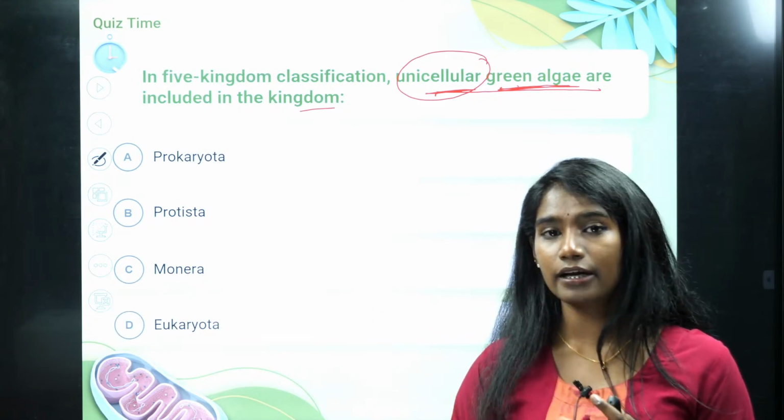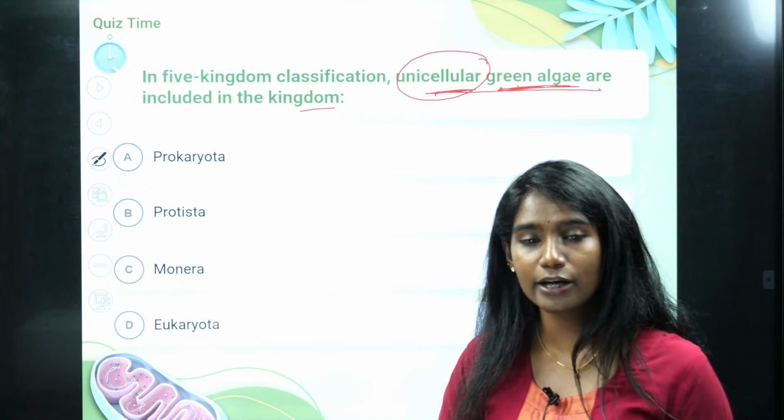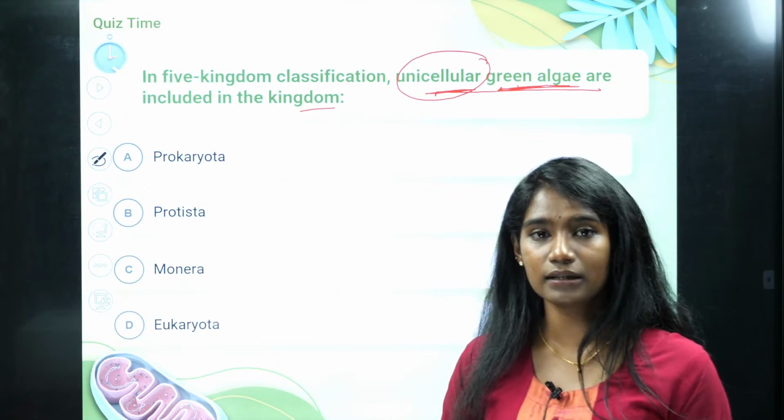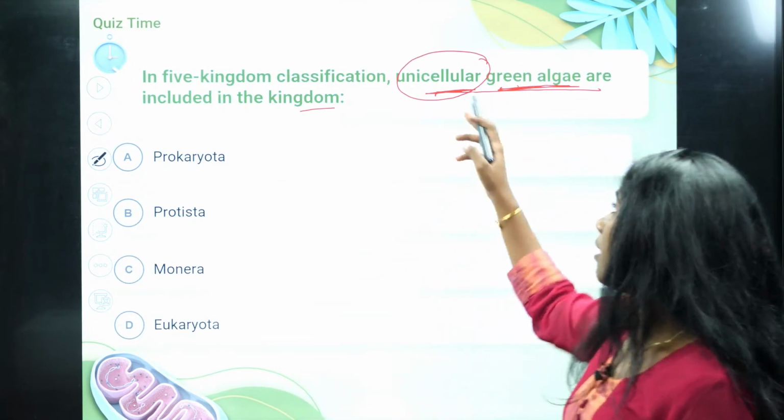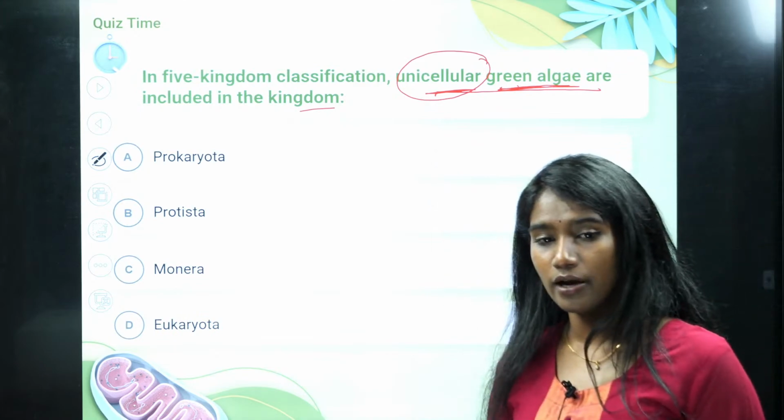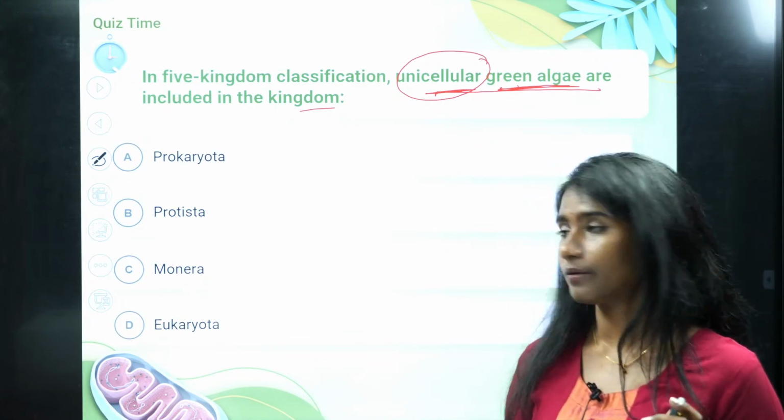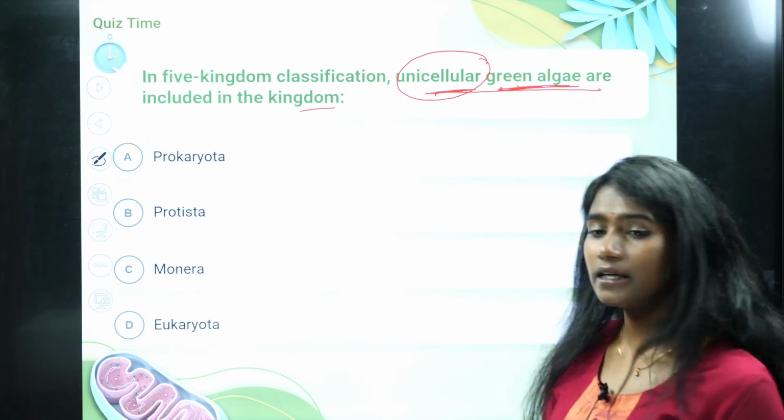And it cannot be included in kingdom Plantae, because plants are multicellular organisms, whereas here it is mentioned as unicellular. So it is neither kingdom Plantae nor kingdom Animalia.